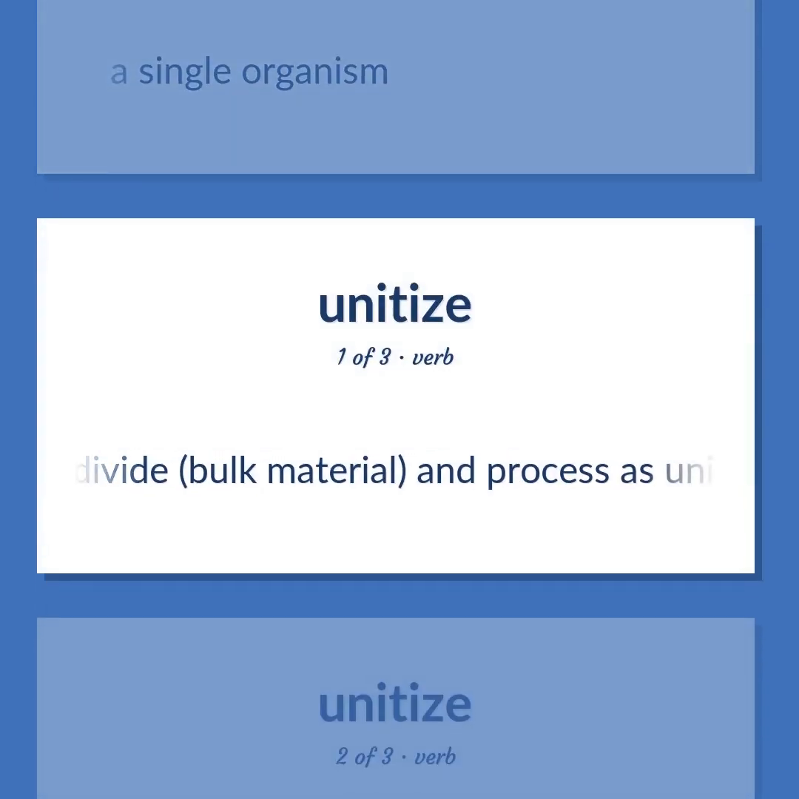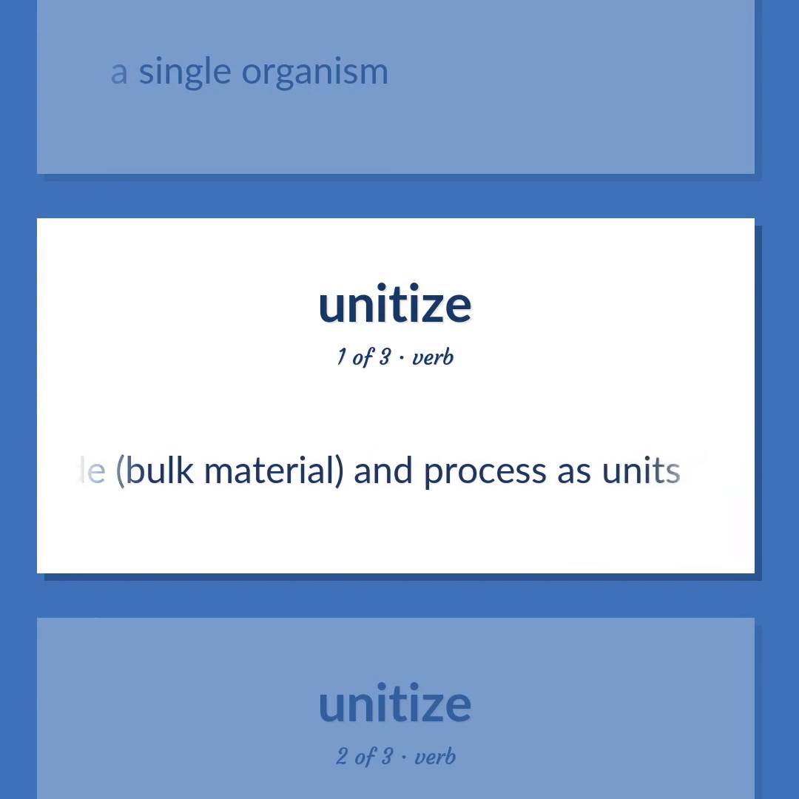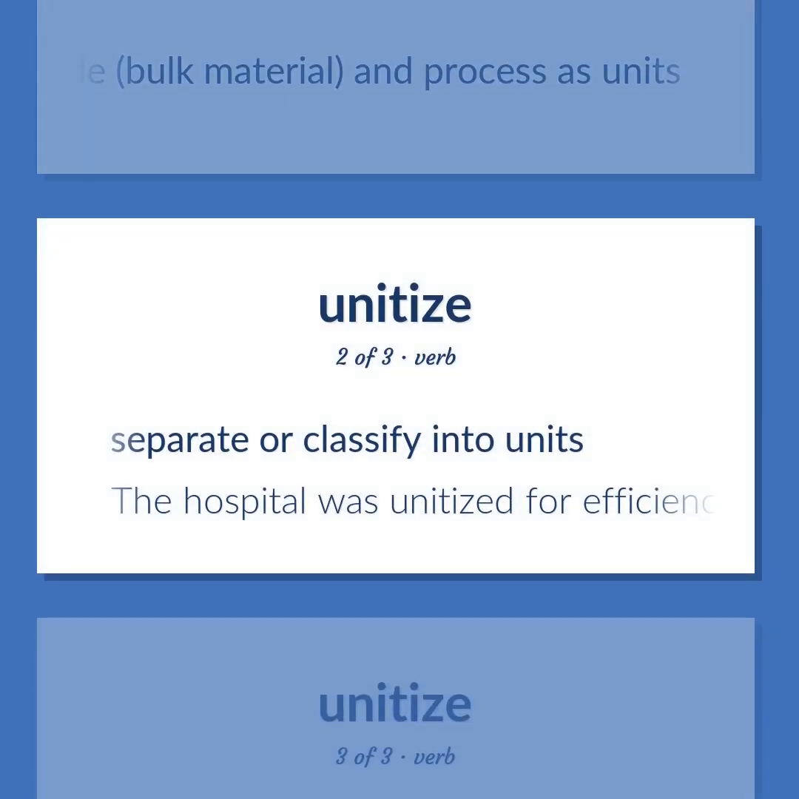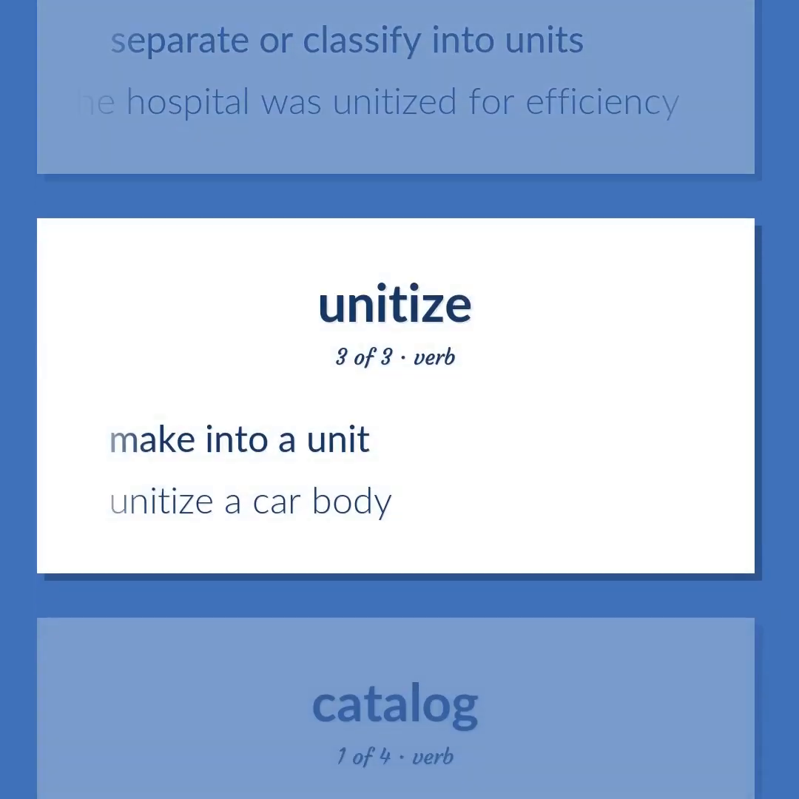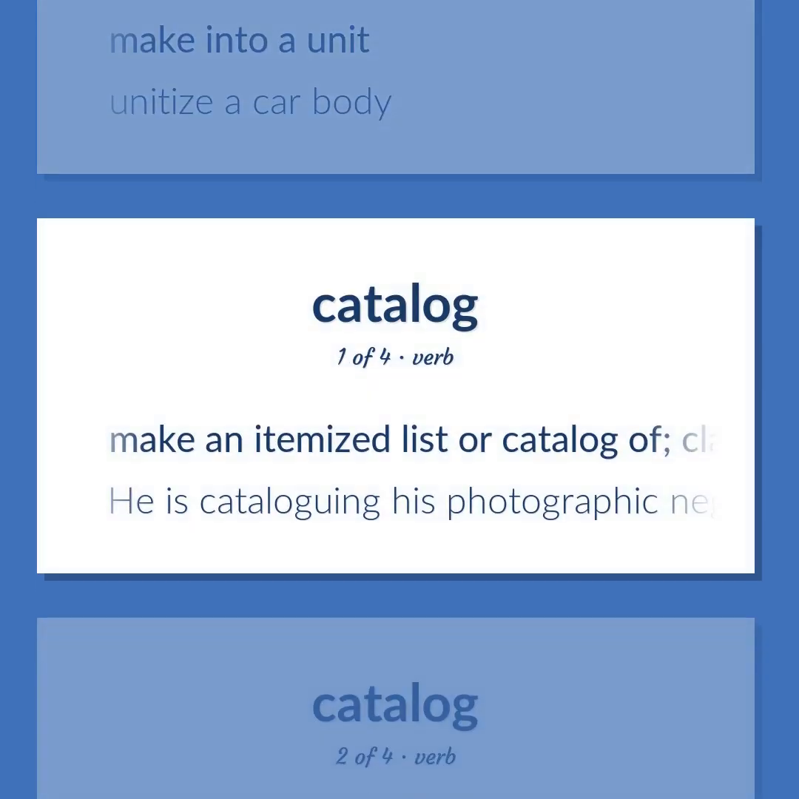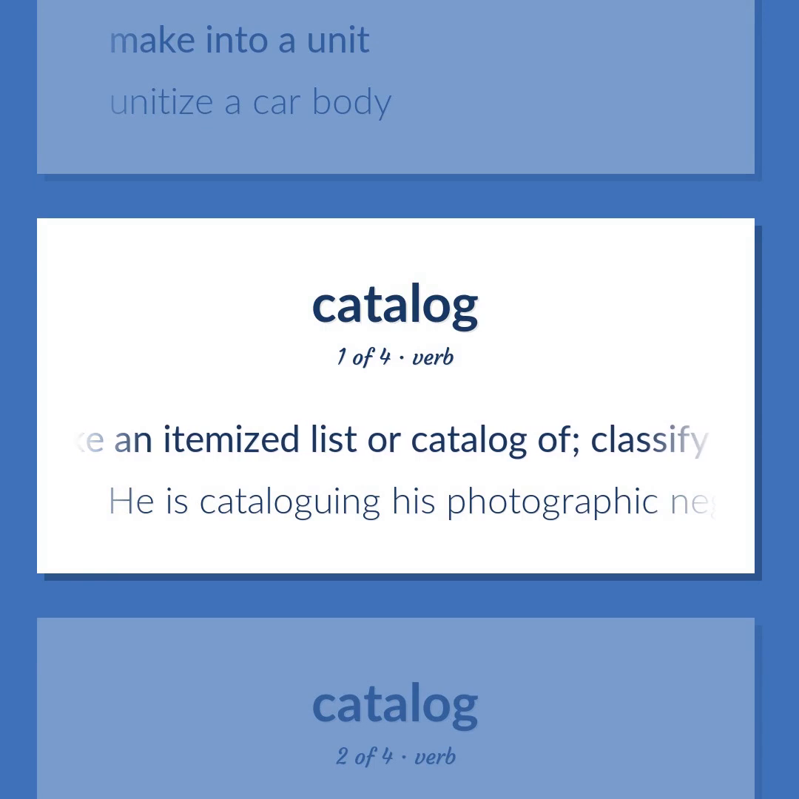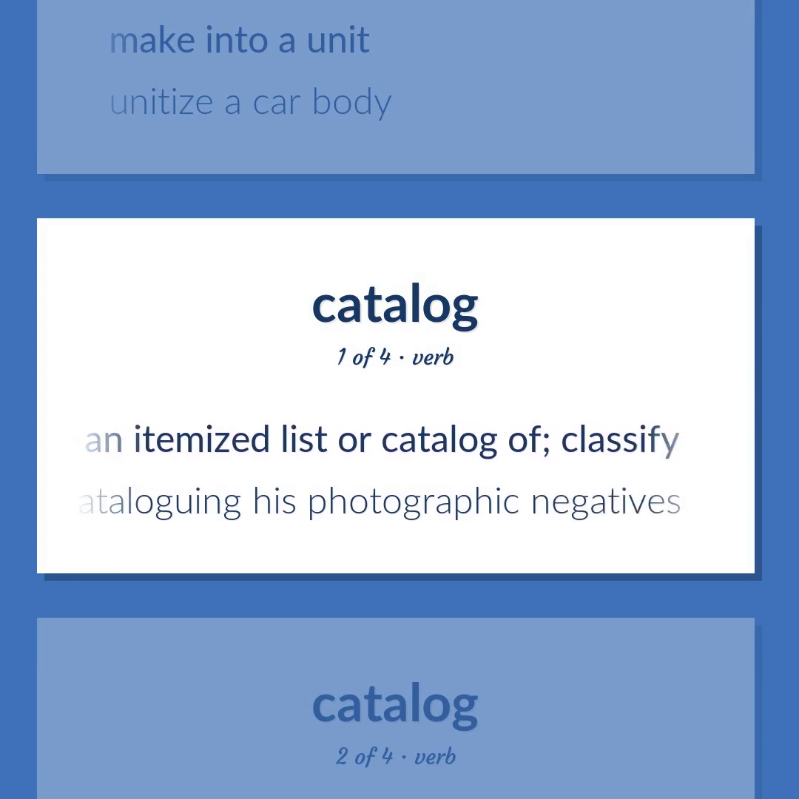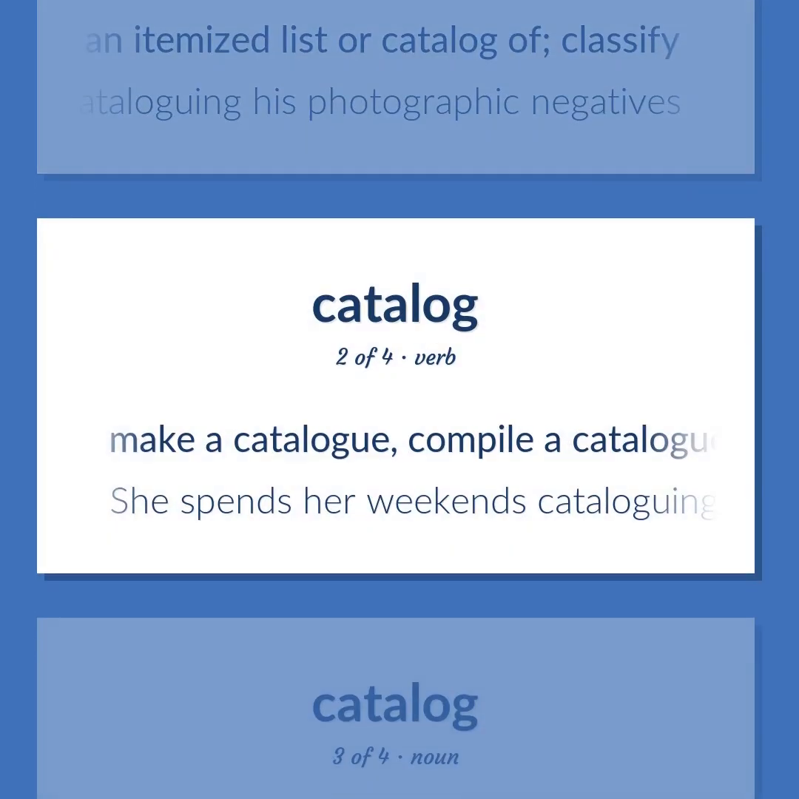Divide, bulk material, and process as units. Separate or classify into units. The hospital was unitized for efficiency. Make into a unit. Unitize a car body. Make an itemized list or catalog of, classify. He is cataloging his photographic negatives. Make a catalog, compile a catalog. She spends her weekends cataloging.